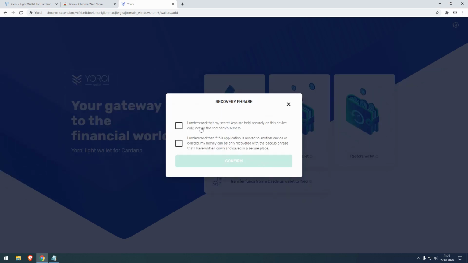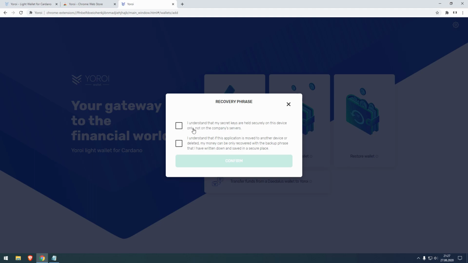So after writing down your recovery phrase, you get the words in the form of tags, and you have to enter them in the right order. Okay, done.